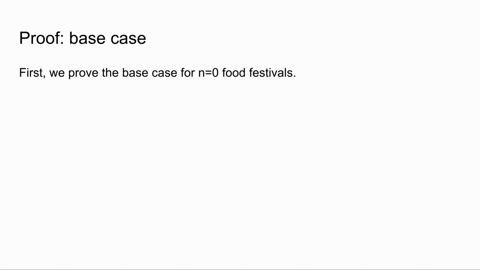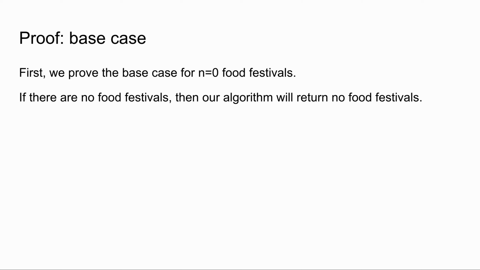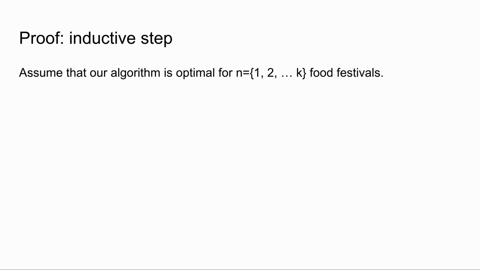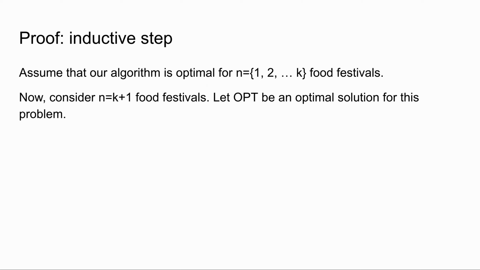First, we prove the base case for n equals 0 food festivals. If there are no food festivals, then our algorithm will return no food festivals. Then, our algorithm produces an optimal solution for the base case. Pretty straightforward. Next, the inductive step. Assume that our algorithm is optimal for 1 to k food festivals. Now consider n equals k plus 1 food festivals.